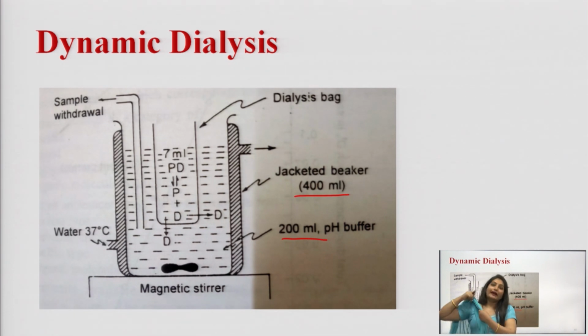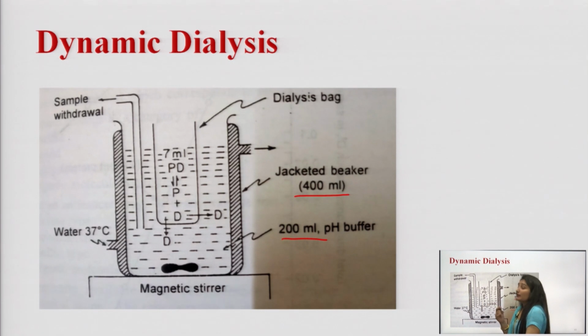And this bag is suspended into the buffer solution. Drug molecules will penetrate from this bag into the buffer solution.